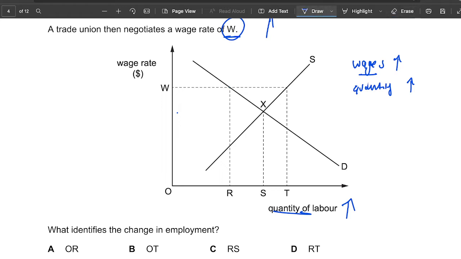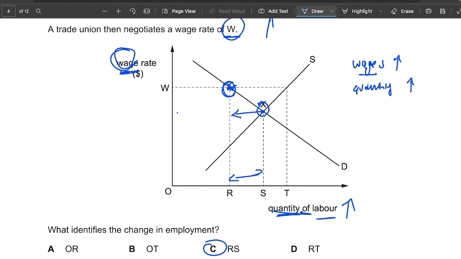When there's a change in wage rate, supply will not change. It's the demand that changes. So from point X, it will move to this point right here, because there will be an extension in the demand curve. Nothing happens to supply. Because we're looking at wages upon quantity, it will move from R and then till here. So that is RS. So the answer should be C.